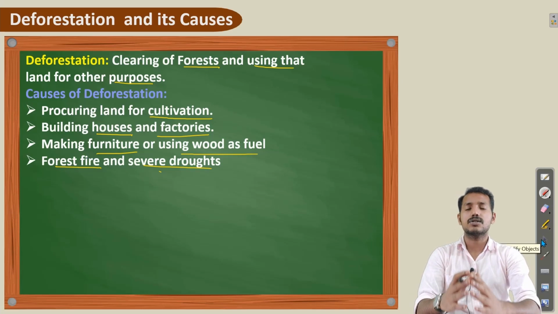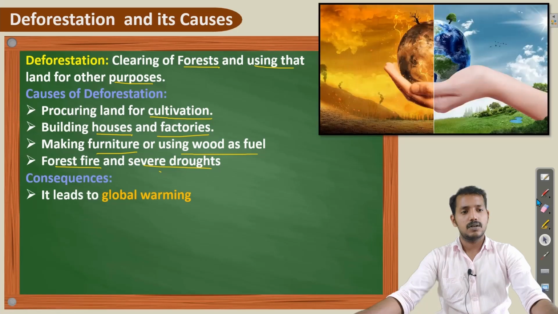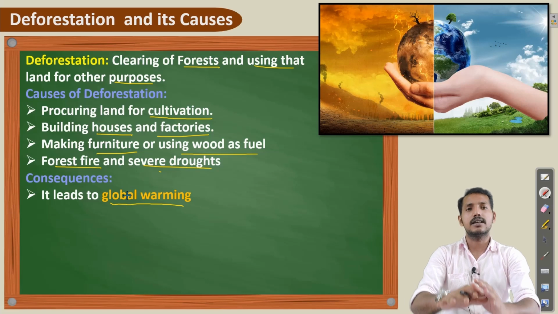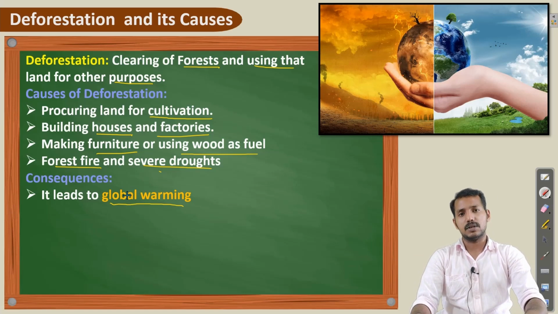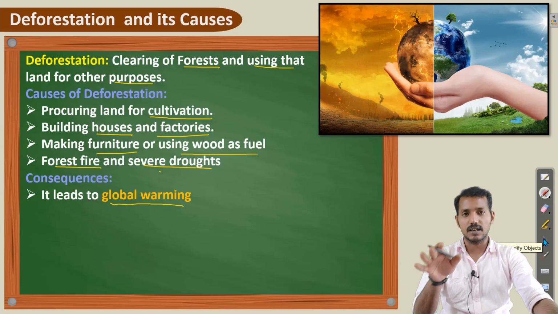Now, if deforestation happens, what will be the consequences, the after effects of deforestation? First one is that it leads to global warming. Global warming is the stage of increased temperature on the earth from the usual temperature. That is a very important consequence which we are facing nowadays.